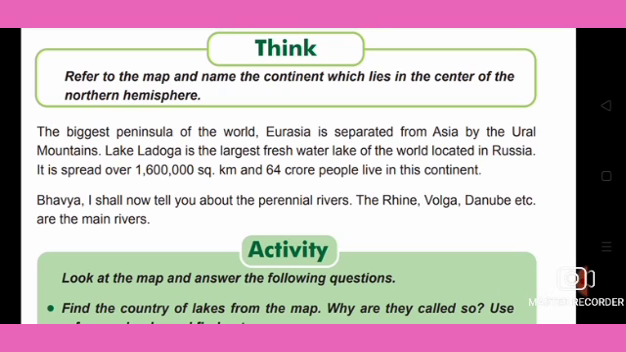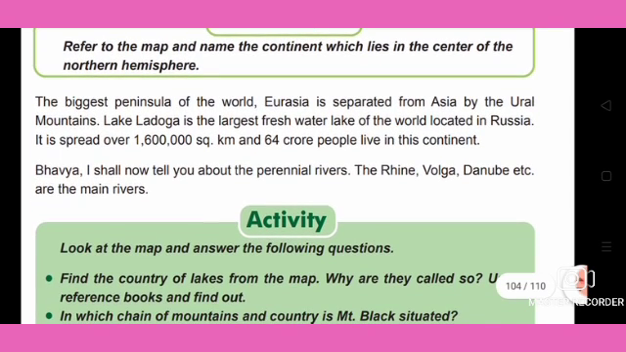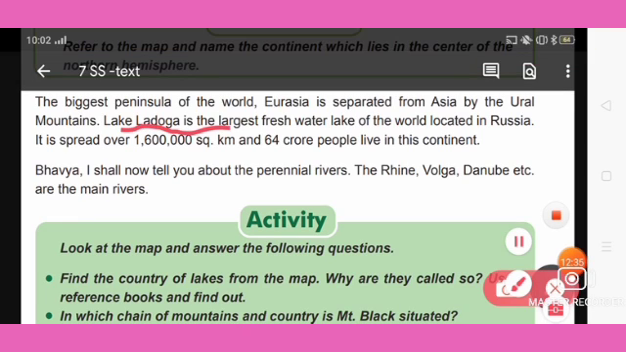Refer to the map and name the continent which lies in the center of the northern hemisphere. Europe is the biggest peninsula of the world, Eurasia, separated from Asia by the Ural Mountains. Lake Ladoga is the largest freshwater lake of Europe, located in Russia.